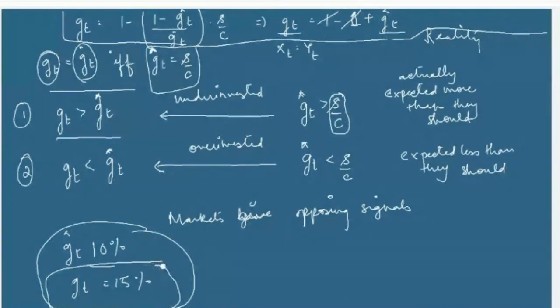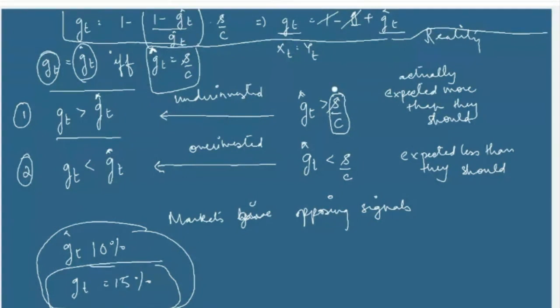I invested my capital, I had attained more capital keeping in mind that the output will grow at 10%, but I see that in reality output is growing at 15%. People are coming for more and more. There's more and more demand being created and the output is growing at a much greater rate. Then what will I feel? As an investor, I will feel that I have underinvested. I should have invested more.